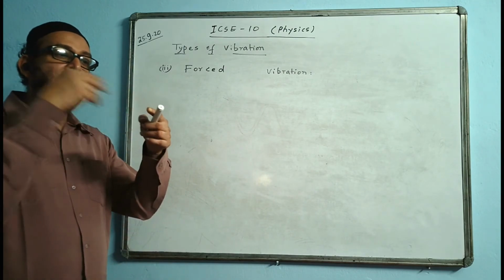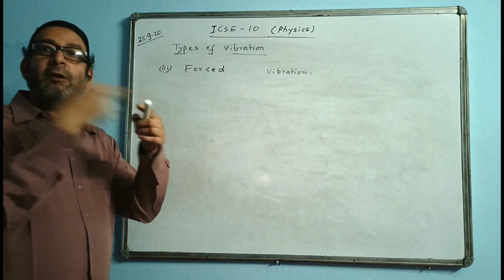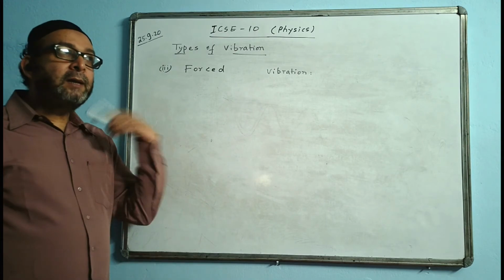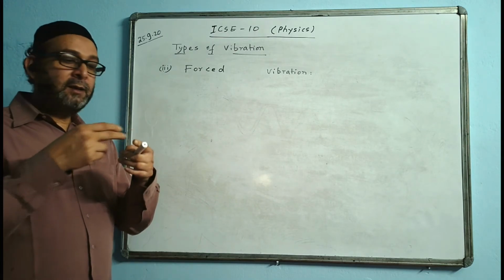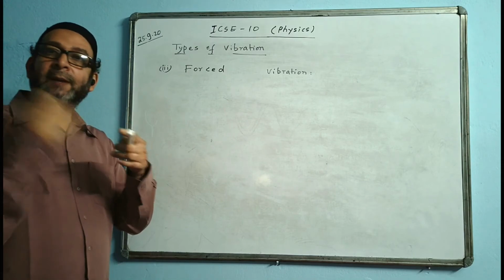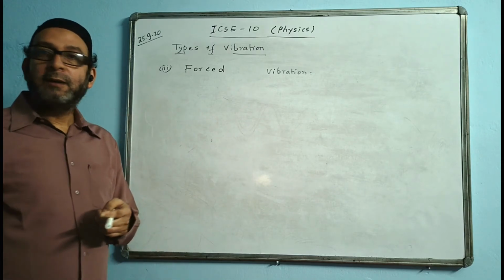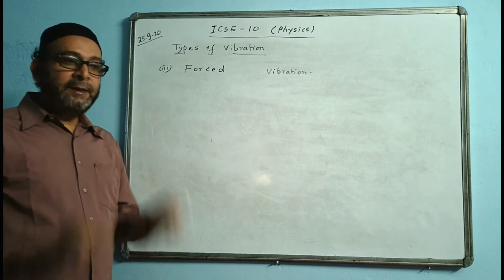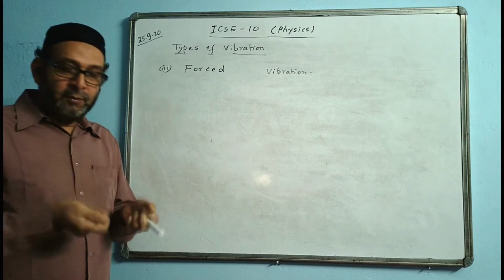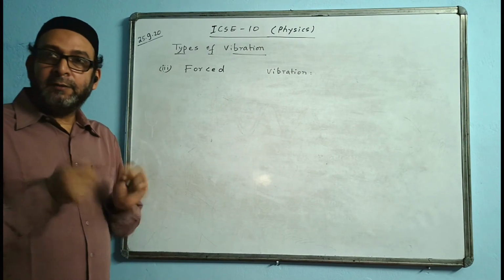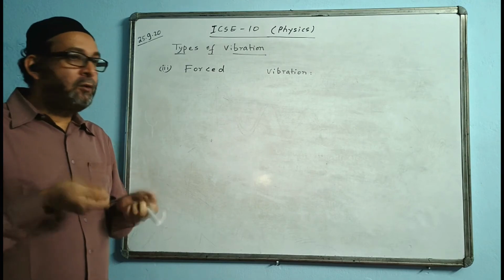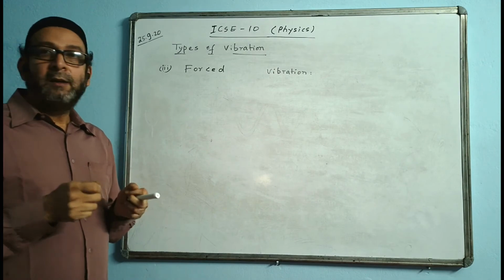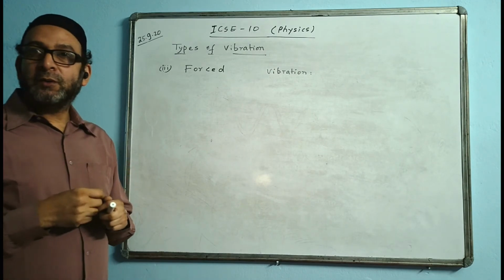Periodic force is the force which we have to give periodically at regular intervals. We have to keep on giving the force. That is called periodic force. When you make a body vibrate by the external periodic force, every time you have to apply the force and make the body vibrate. Then such a vibration of the body is called forced vibration. For example, beating a drum. When you beat a drum, you have to keep on applying the force on it, and then the membrane of the drum keeps on vibrating and producing sound. If you stop, the sound also stops.